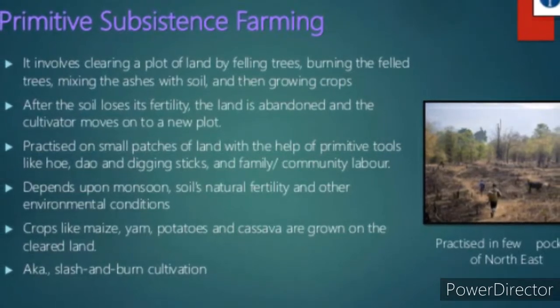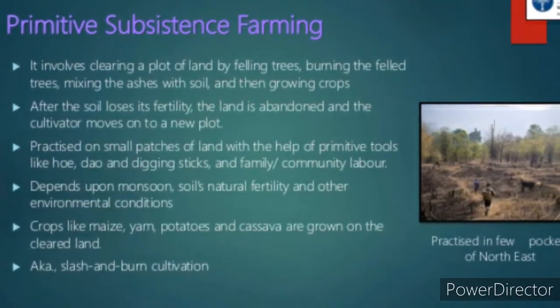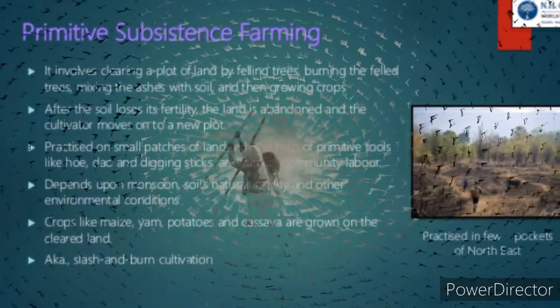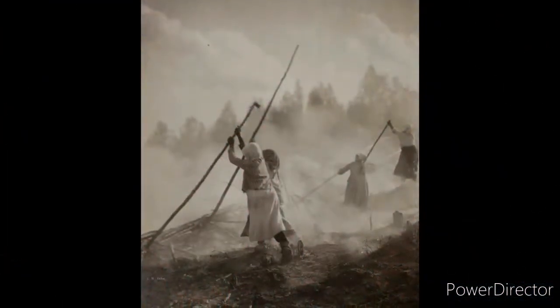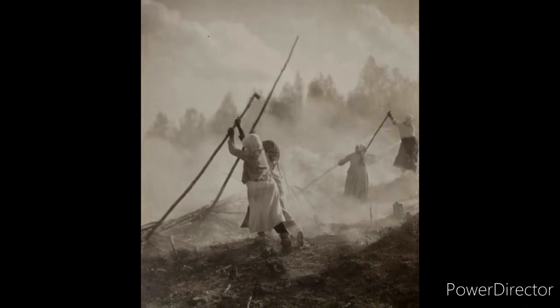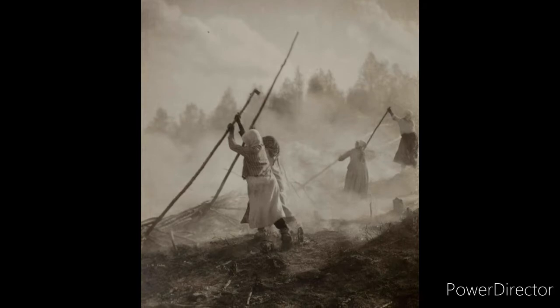This type of shifting allows nature to replenish the fertility of the soil through natural processes. Land productivity in this type of agriculture is low as the farmer does not use fertilizers or other modern inputs. It is known by different names in different parts of the country.